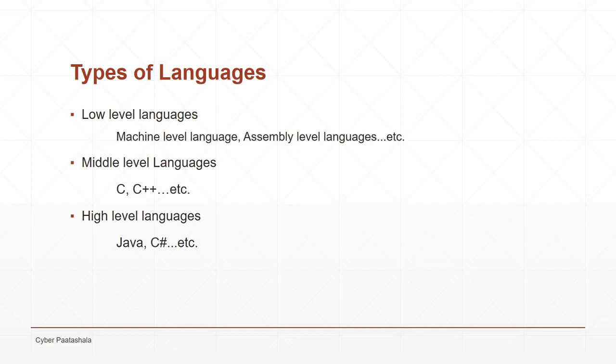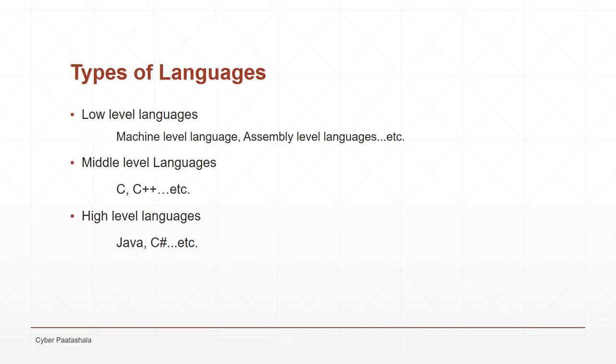In the high level languages, we have Java, C#, etc. So let us discuss Java. Java is simple and it supports object orientedness, and also the memory management will be taken care of by Java itself. Here I have a question for you.